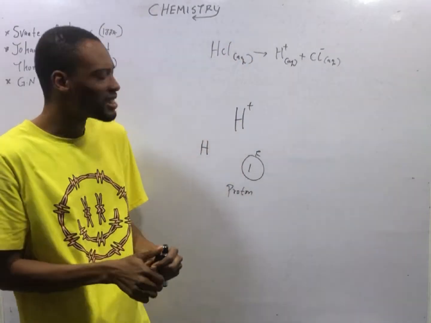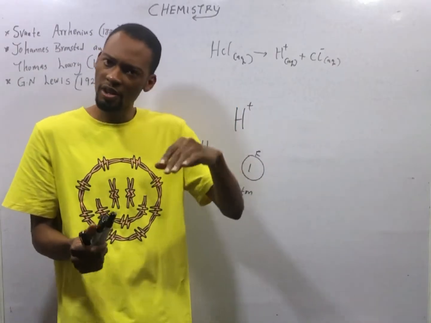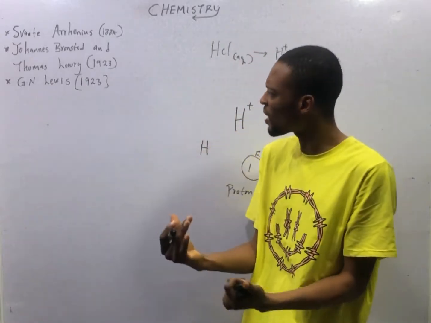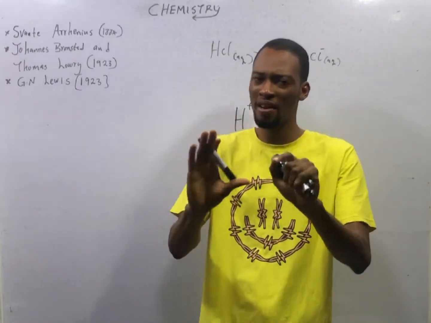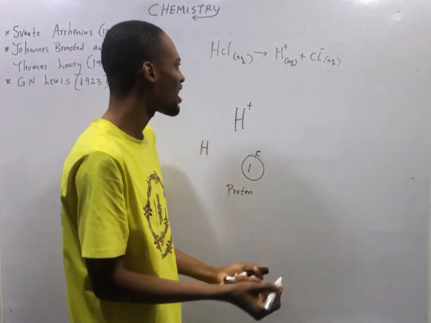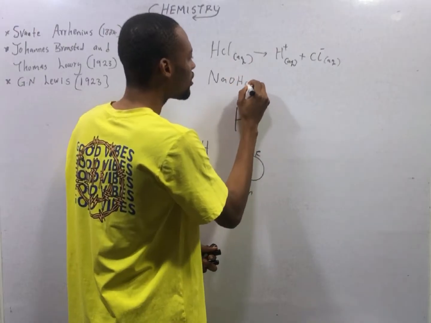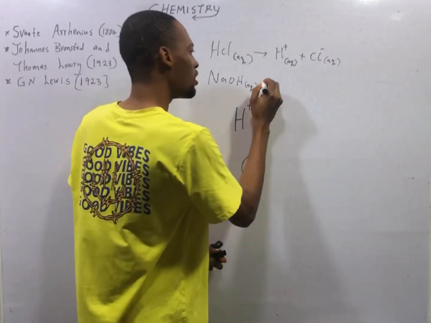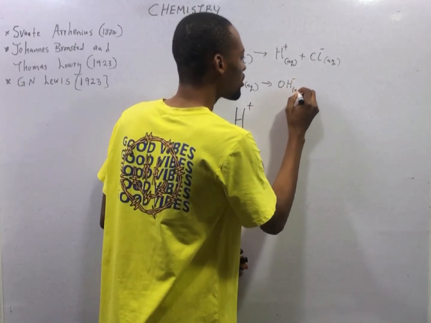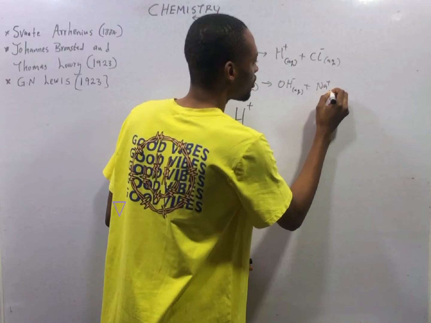Now, acid contains hydrogen. According to Arrhenius, acid must contain hydrogen because for you to give out hydrogen ion, it means you have an acid. And according to Arrhenius, bases are substances which, when dissolved in water, produce hydroxy ion. An aqueous solution of sodium hydroxide will give you hydroxy ion, OH minus aqueous, plus sodium ion, aqueous.